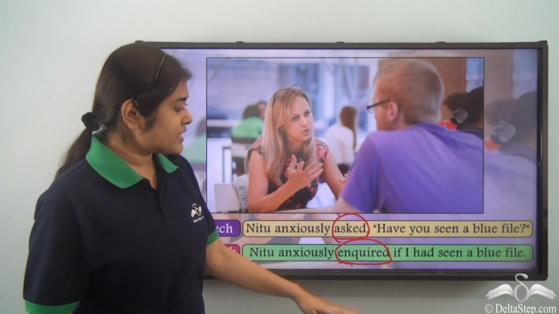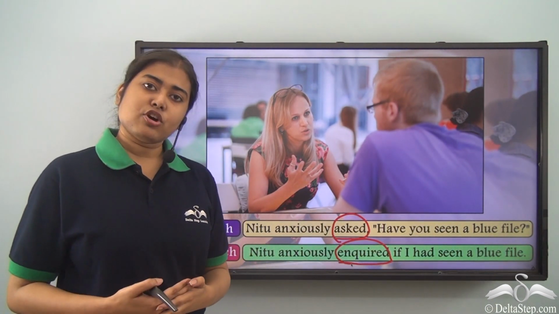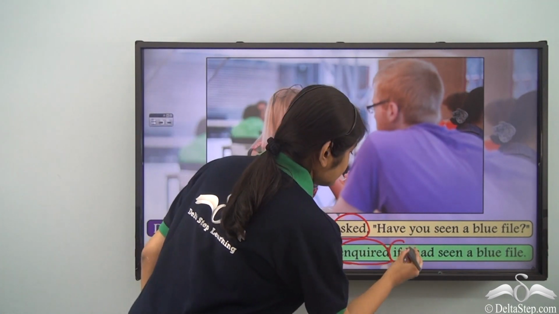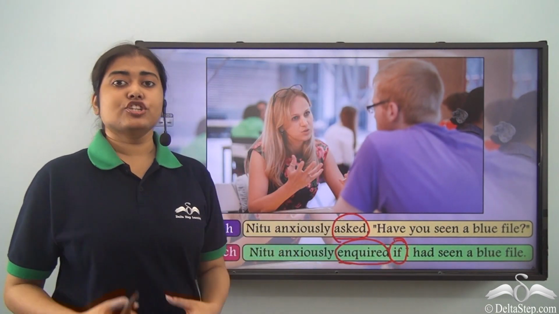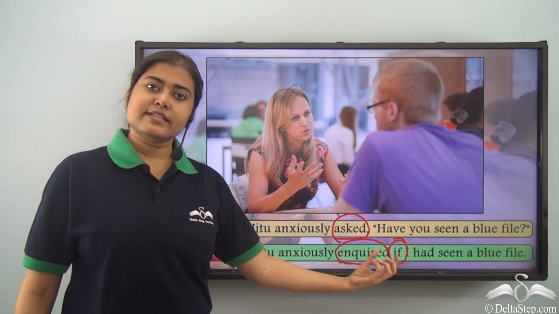After that, what do you see? Have you seen a blue file? Can be answered in yes or no. So we have mentioned the conjunction if. We could have also used the conjunction whether in this case.